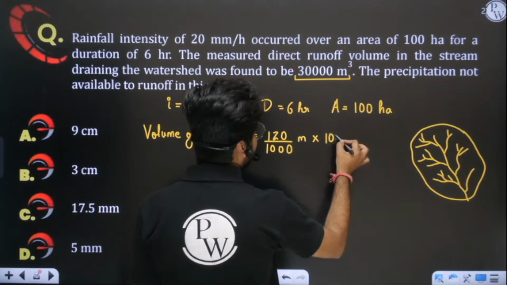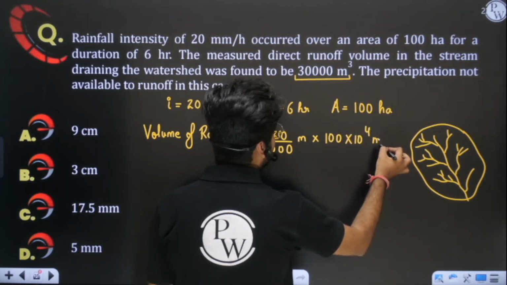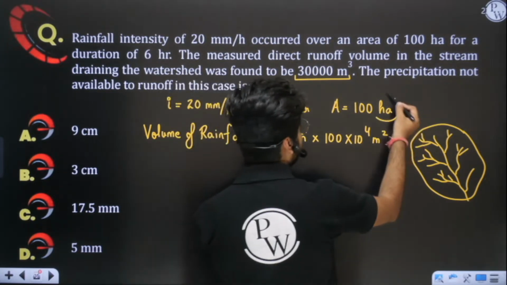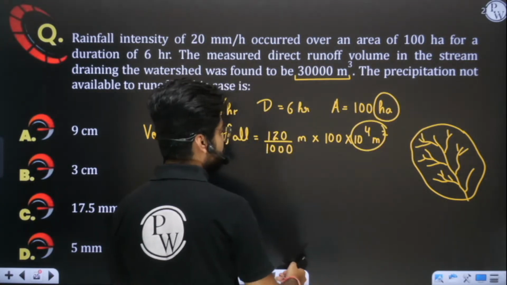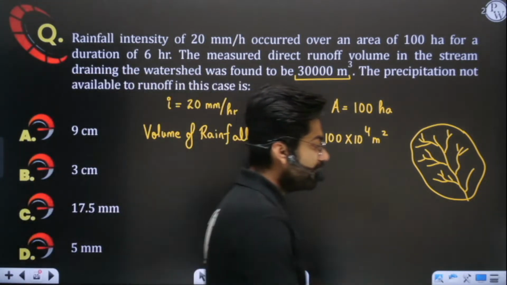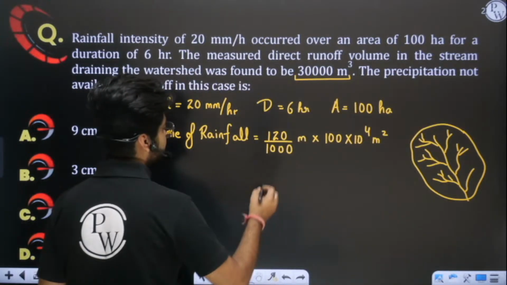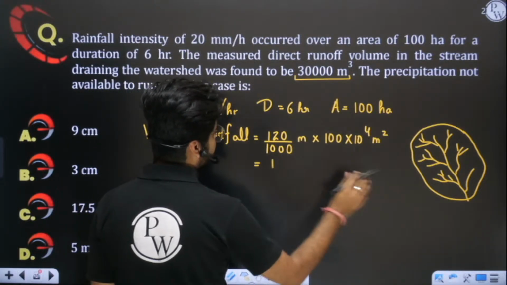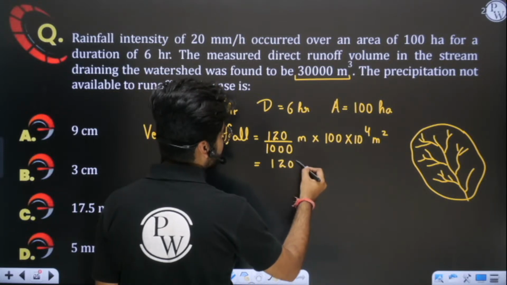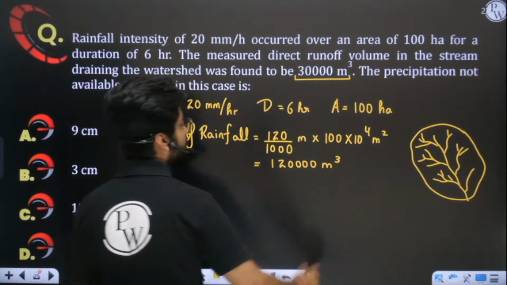Now multiply by area. Area is what? 100 hectare. 1 hectare is 10,000 meter square. You have to remember that 1 hectare is 10,000 meter square. I hope this is clear. Multiply it. How much are we getting? 1,20,000. Yes, perfect. I can see your comments. The answer is absolutely correct. 1,20,000 meter cube is the total amount of precipitation.